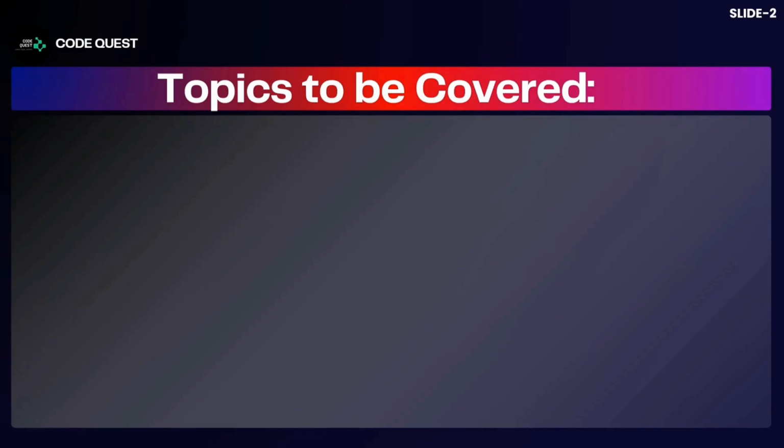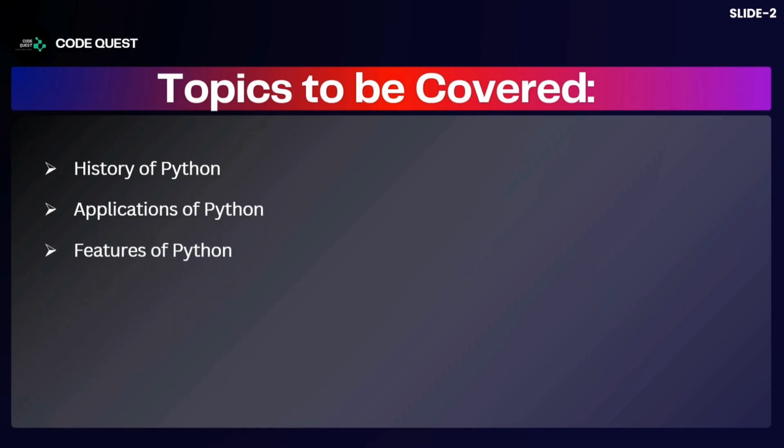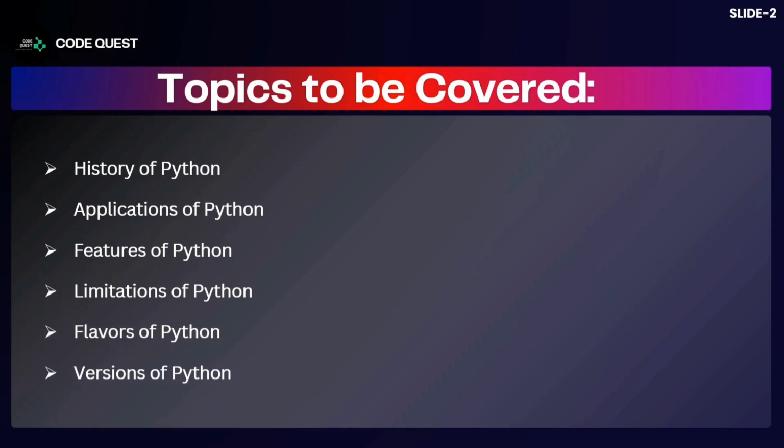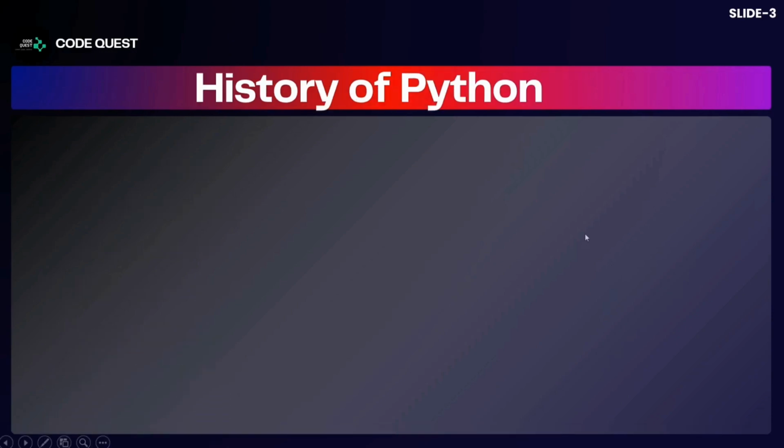One of the topics that I'm going to cover in this video is the history of Python, applications of Python, features of Python, limitations of Python, what the flavors of Python are, and what the versions of Python are. So let's begin. History is something we must know, because we should know who started it and when it was started.